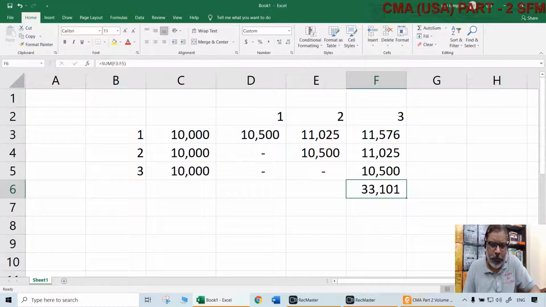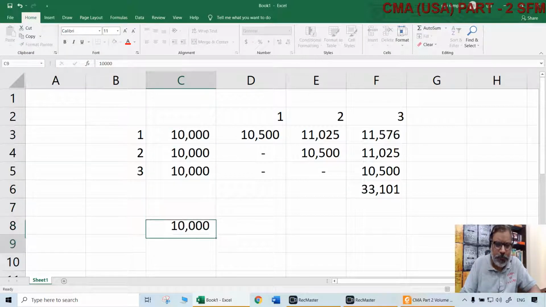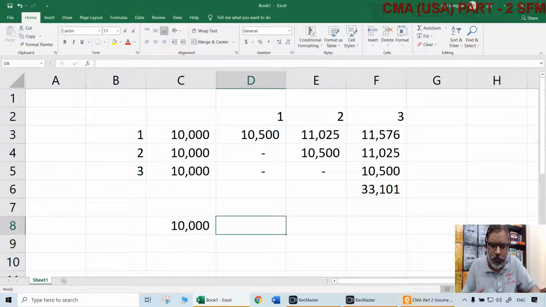Can we get this from tables directly? Yes. How? All that we need to do is, 10,000 is common. That is not a problem. 10,000 is just some fixed amount, a periodic amount. But the main point is that factor.